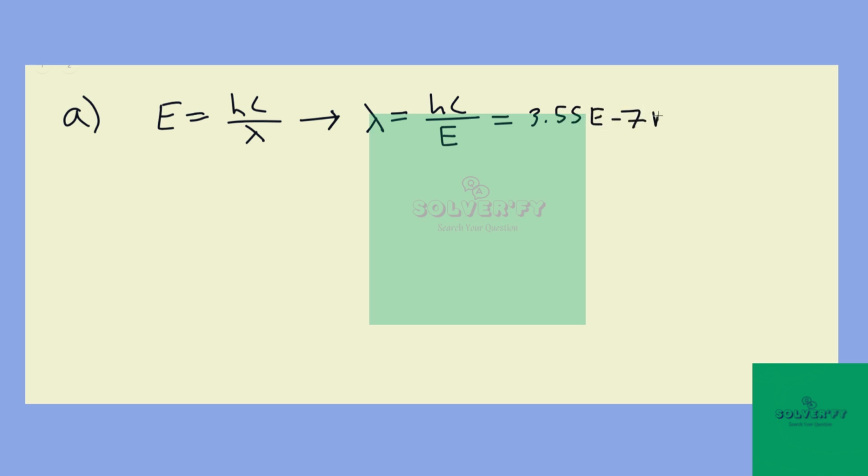So for the photon, using the relationship E equals hc over lambda, we can solve for lambda, and we will use the energy of our energy level above the ground state. This change in energy will correspond to a photon of that same energy with its wavelength. So plugging in some numbers, we would have 3.55 times 10 to the negative 7 meters. So about 355 nanometers for the photon.